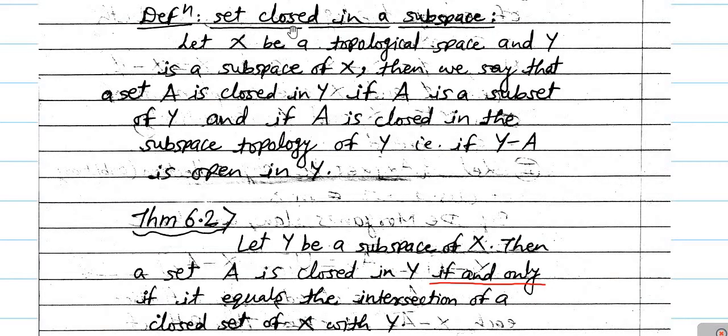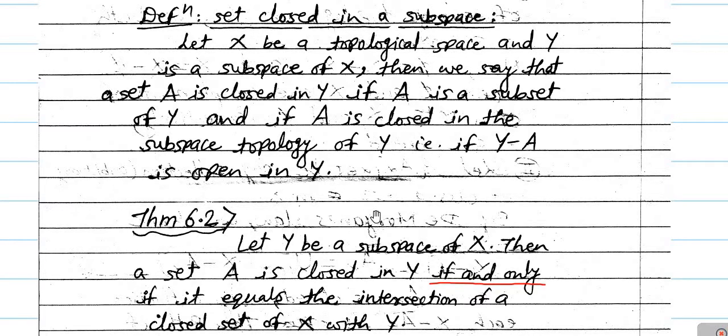We have defined the set closed in a subspace in such a way that let X be a topological space and Y is a subspace of X. Then we say that a set A is closed in Y if A is a subset of Y. The first condition is that A must be a subset of Y, and the second condition is that A is closed in the subspace topology of Y, which means that the set Y minus A is open in Y.